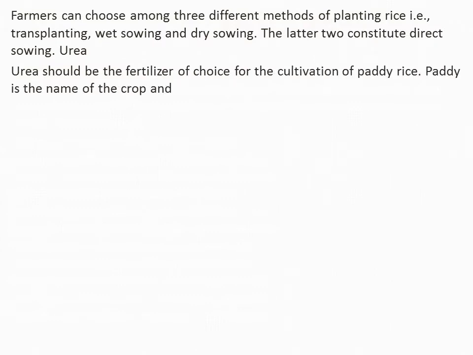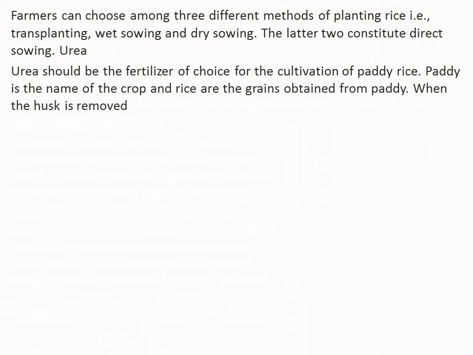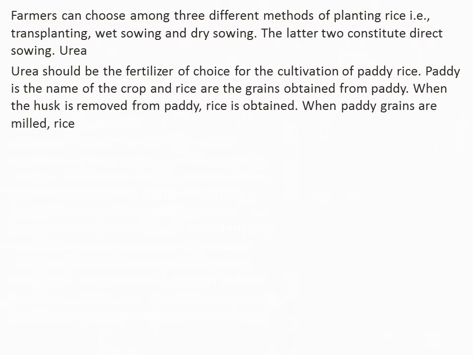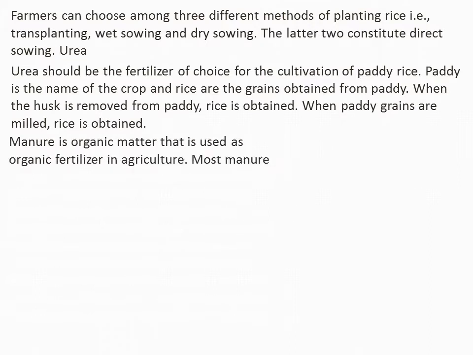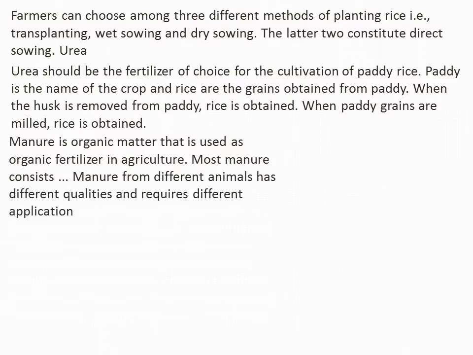Urea, we'll see about urea. What is this? It is the fertilizer of choice for the cultivation of paddy rice. Paddy is the name of the crop and rice is the grains obtained from paddy. When the husk is removed from paddy, rice is obtained. When paddy grains are milled, rice is obtained. Got it?